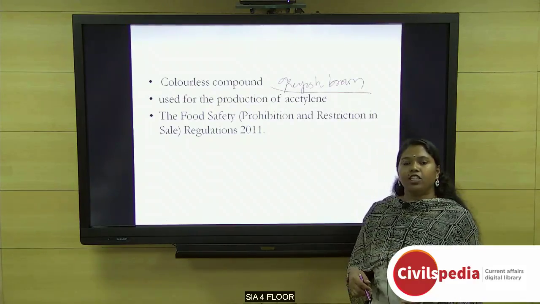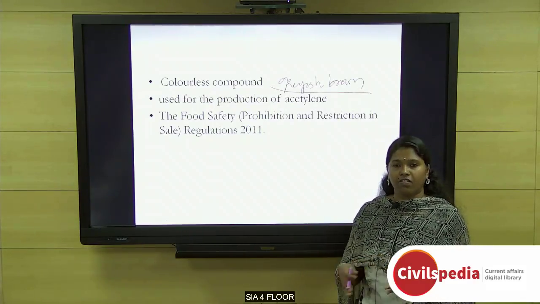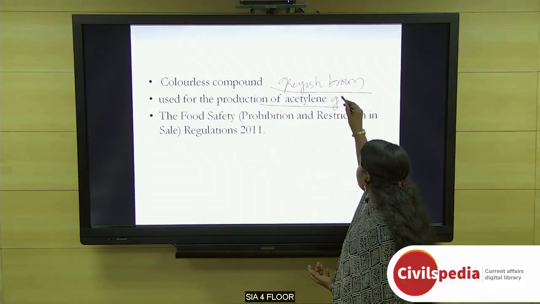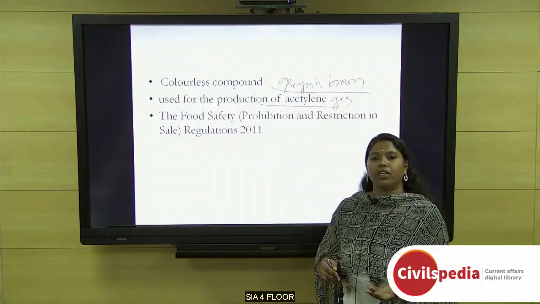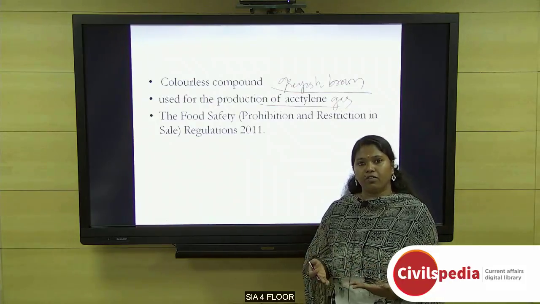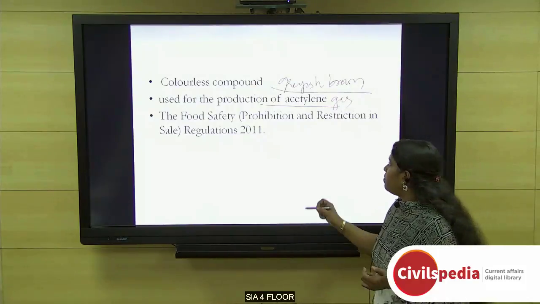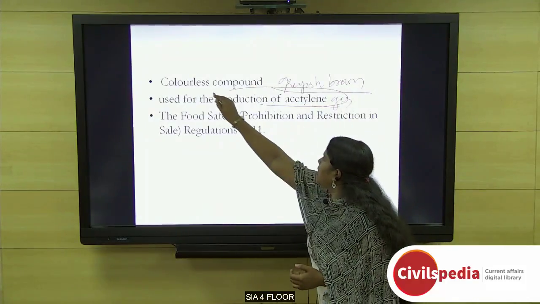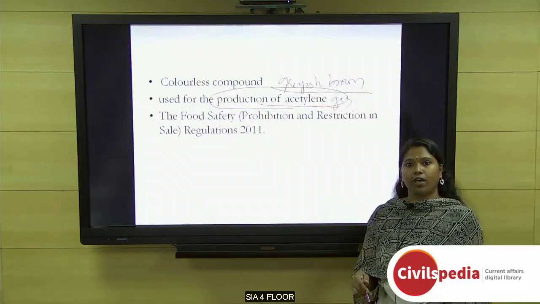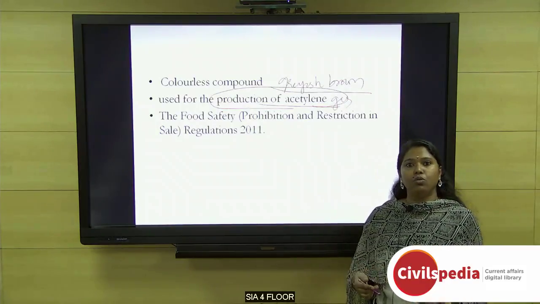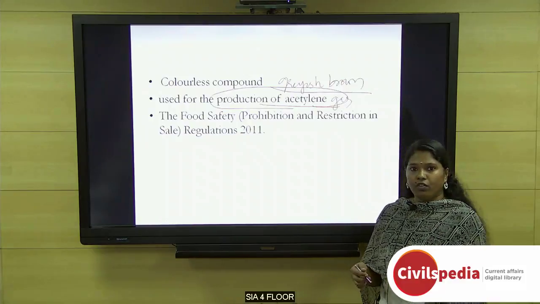Now coming to the applications of calcium carbide, it is used in several industries, mainly for the manufacture of acetylene gas, and also for the manufacture of chemicals for fertilizer manufacturing, and in the steel industry as a desulfurizer. But we will be focusing on the production of acetylene gas, because of which calcium carbide is used for the ripening of fruits.